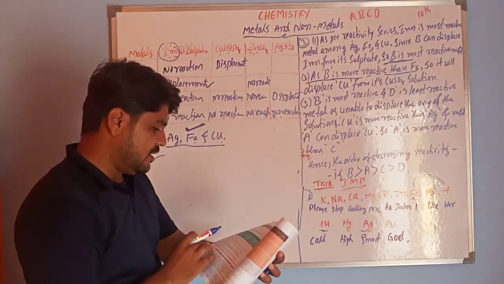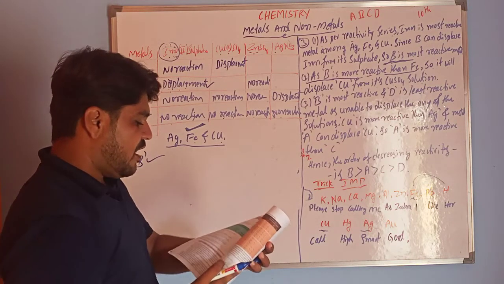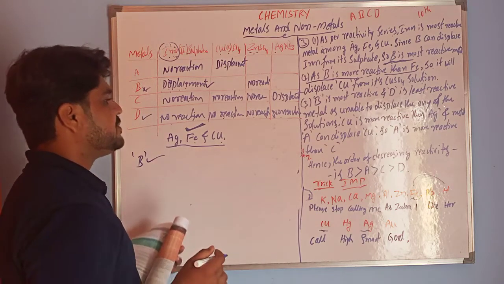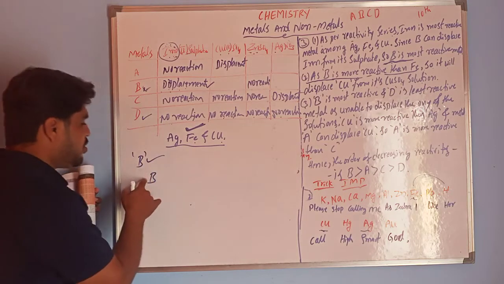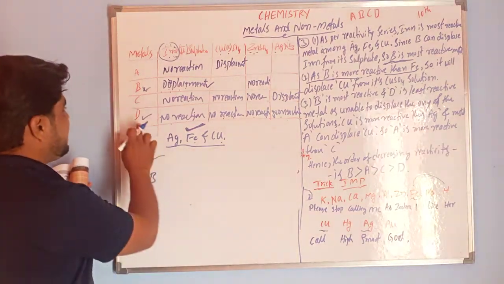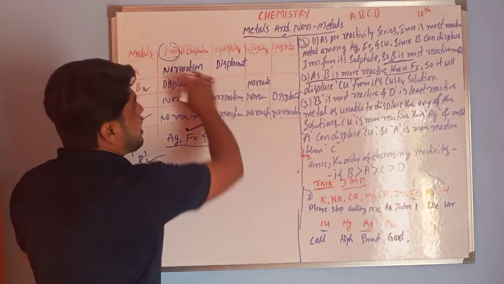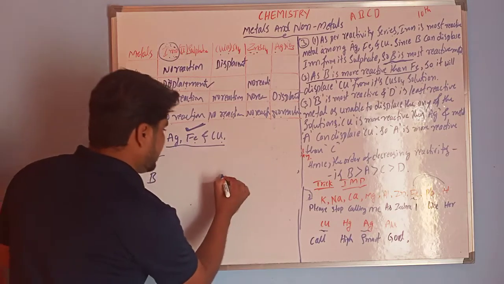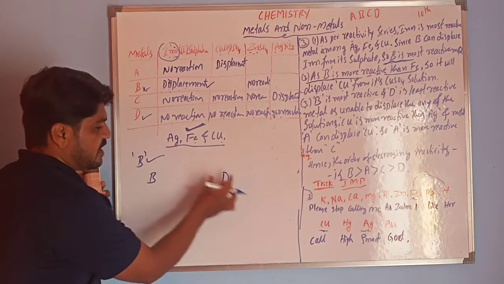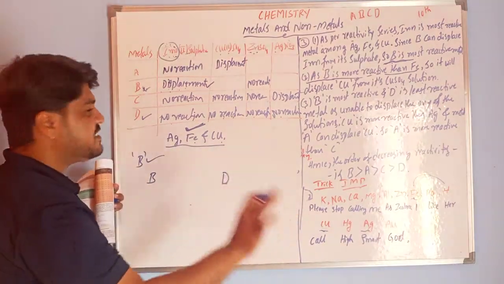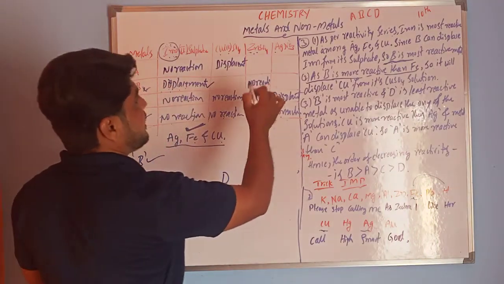See, next question, in that 3: arrange the metals A, B, C and D in the order of decreasing reactivity. So we have to arrange in decreasing reactivity. We know that B is the most reactive element, and D metal shows no reaction with all these solutions. That's why we know that D is the least reactive. B is the most reactive and D is the least reactive. Remaining we have A and C.